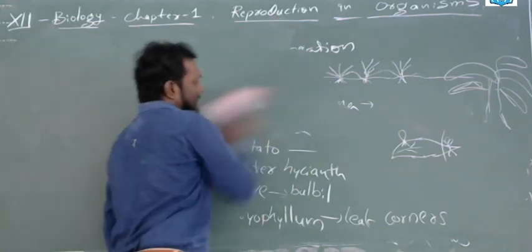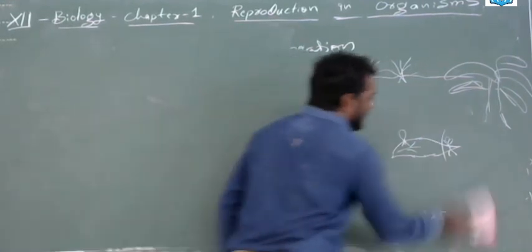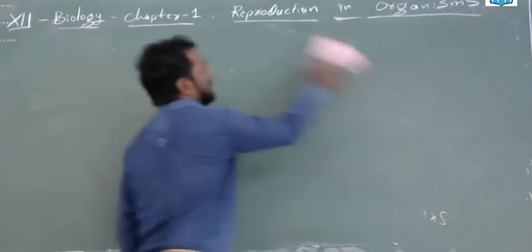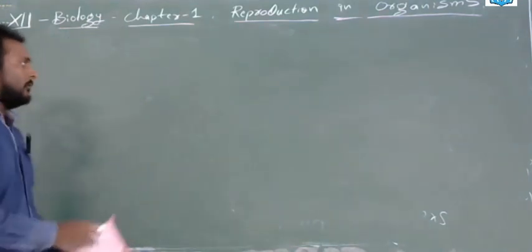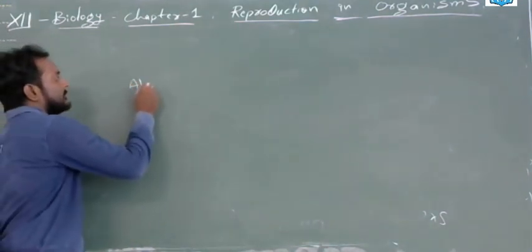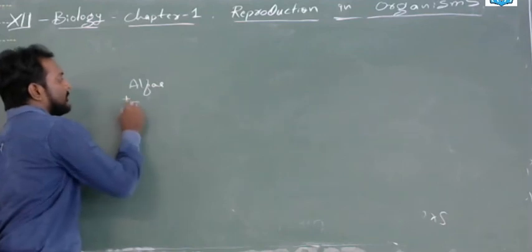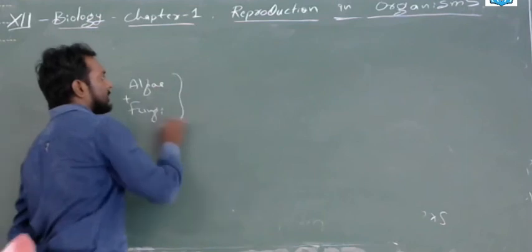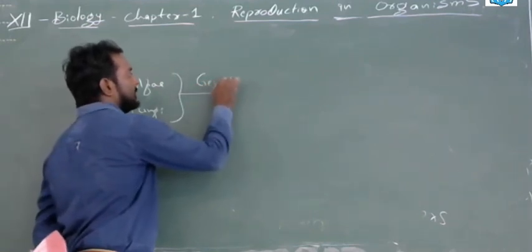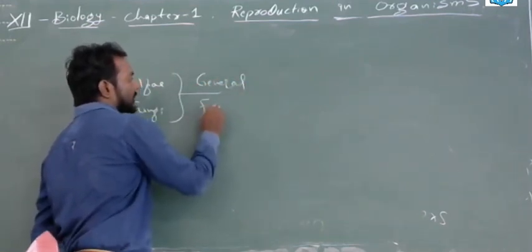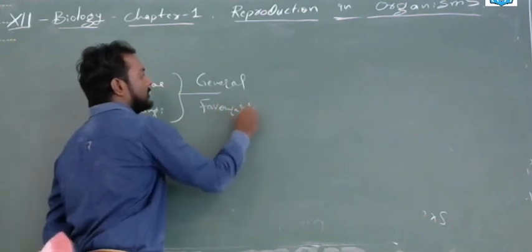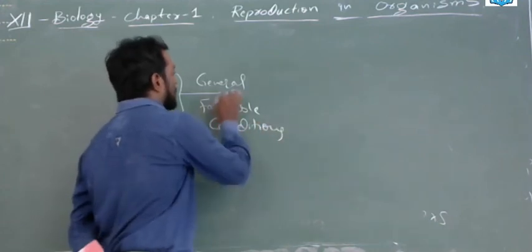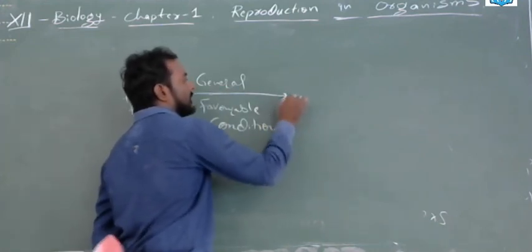So, till now we have seen asexual reproduction. Generally, asexual reproduction occurs in plants or in Monera, Protista, animals. Now, last is algae plus fungi. In general, in favorable conditions, they will go for asexual reproduction.